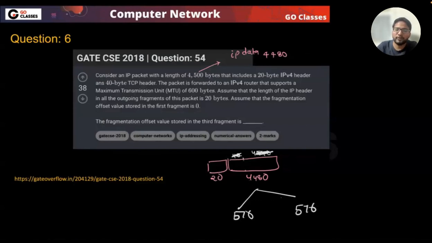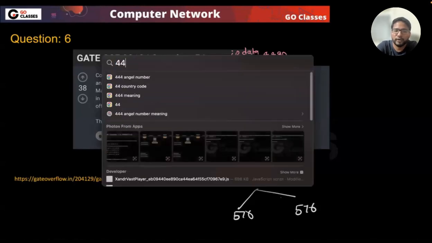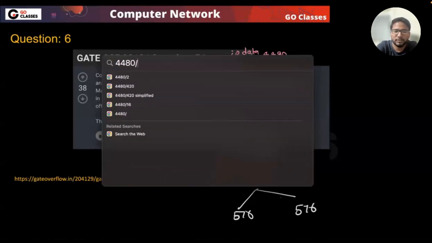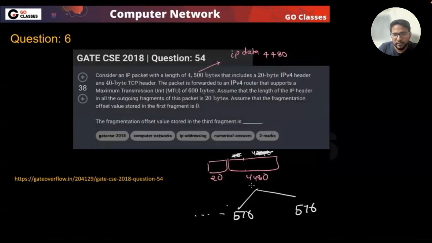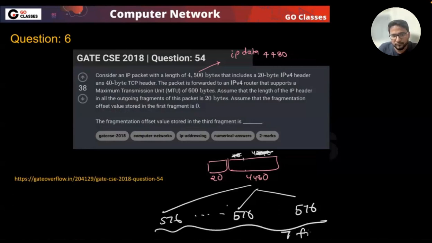Now 576. So how many will there be? 4480 divided by 576. It will be 576, and then this is the 8th one. So this is 576. These are the 7 fragments, and there will be the 8th one. What is the size of the 8th one? It will be something you can calculate.